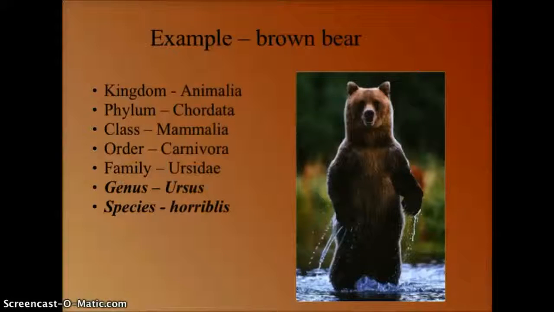They eat meat primarily, although bears are pretty much omnivores, being able to eat all things, and this would be order. It belongs to the family Ursidae, which is bear-like, and genus Ursus, and species horribilis. So the horrible bear, Ursus horribilis.